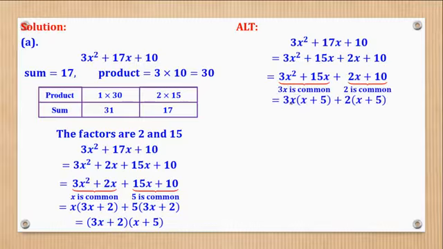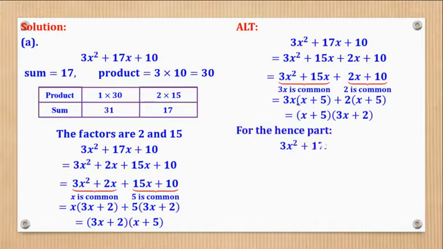Then I'll pull out the 3x here, I'll remain with x, and here I'll pull out 3x, I'll remain with 5, because 15 is 5 times 3. That's why I remain with only 5. Here, pull out 2, I remain with x, and here I remain with 5. Still, the bracket is the same, so bring out the bracket, then here the remaining part is 3x, and here the remaining part is 2. So in that case, I have factorized.